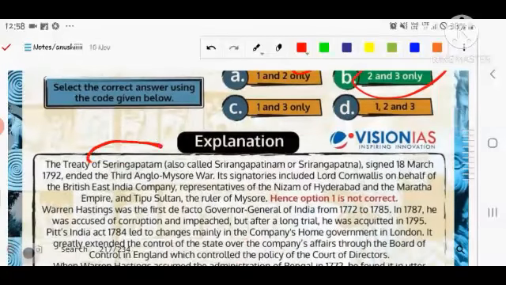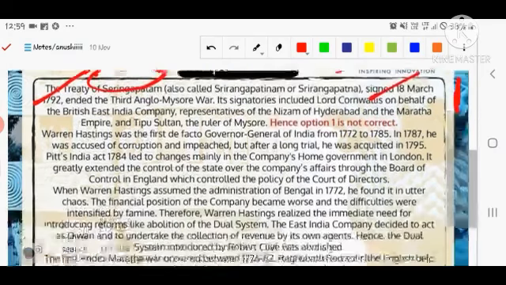The first is not correct because the Treaty of Srinagar was signed in 1792. It is the resultant of the third Anglo-Mysore War. The signatory is Lord Cornwallis, not Hastings. If you are talking about the second and third statements,